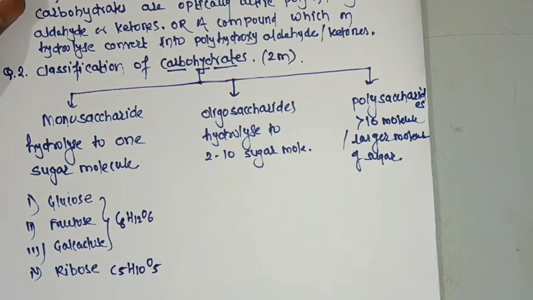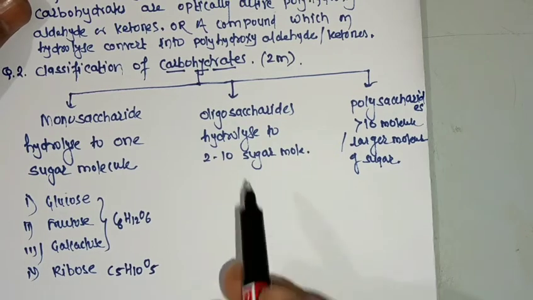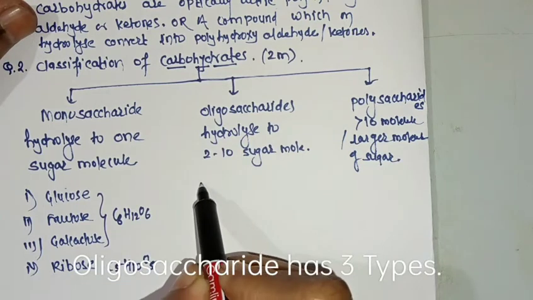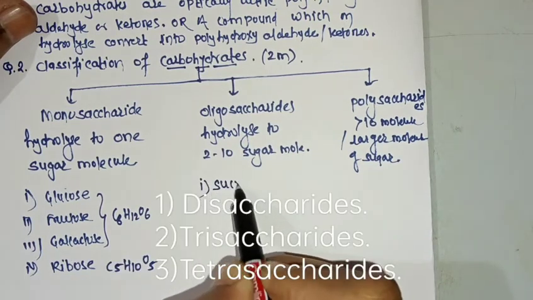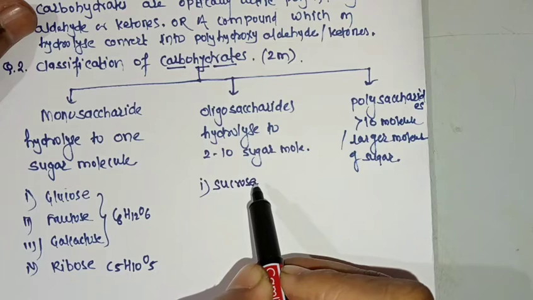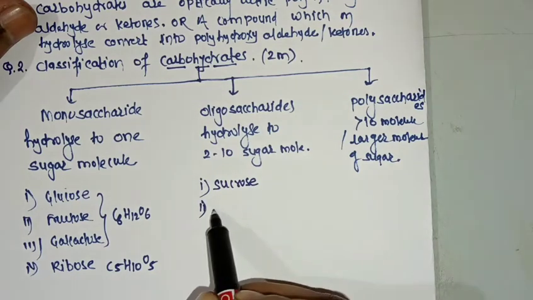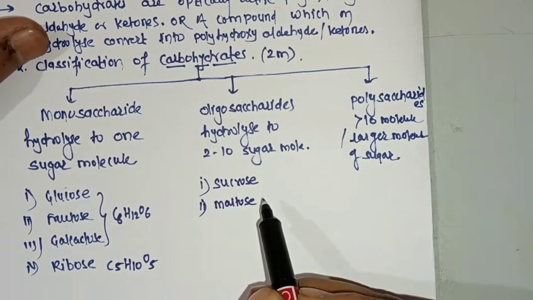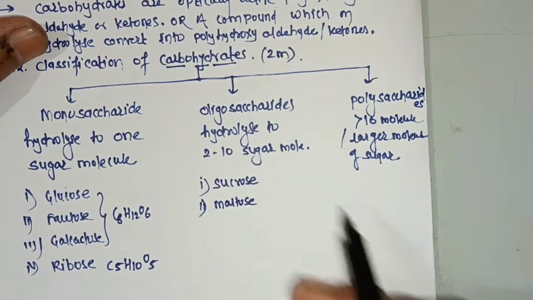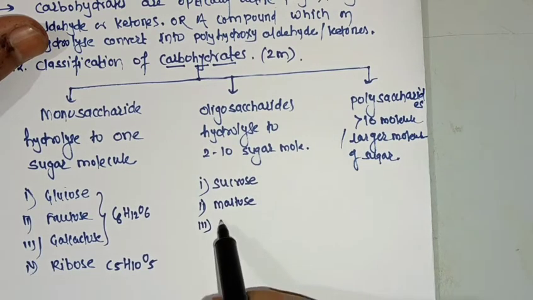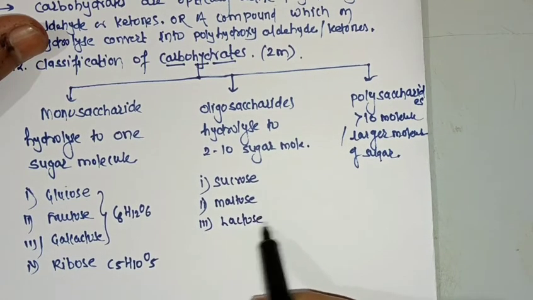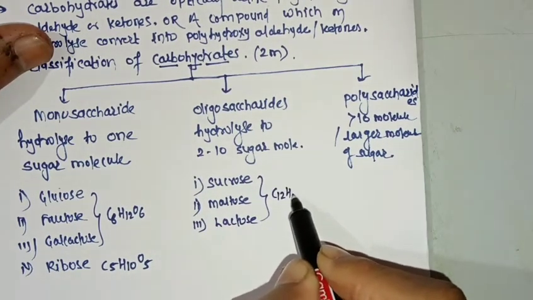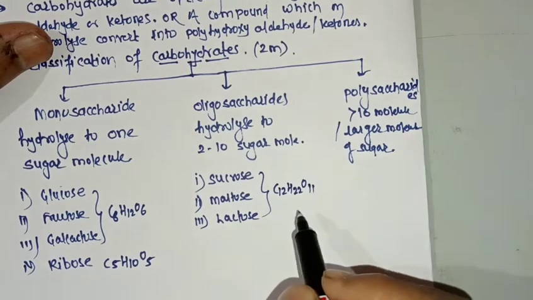Then the next carbohydrates, oligosaccharides, which give 2 to 10 molecules after hydrolysis. These are sucrose, which is prepared from cane sugar, maltose, found in grains like wheat, jowar, bajra, lactose, which is found in milk, and all are having formula C12H22O11.